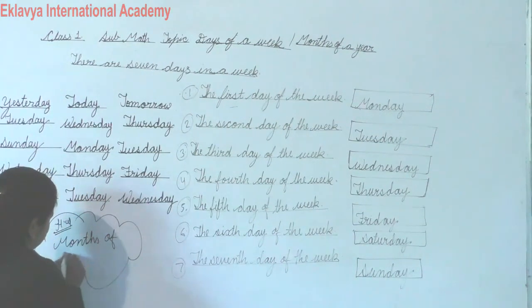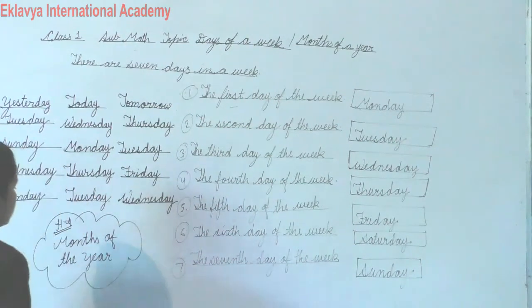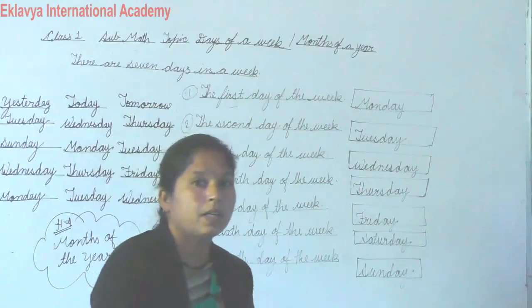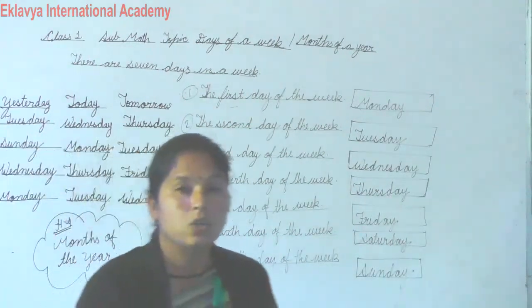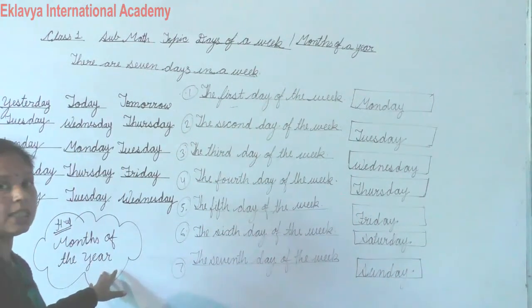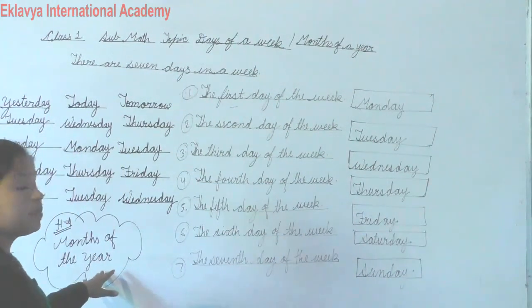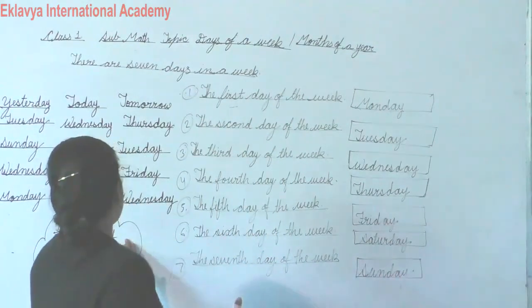Months of the year. So how many months in a year? 12 months. How many months in a year? 12 months. So the first month is January and the last month is December.